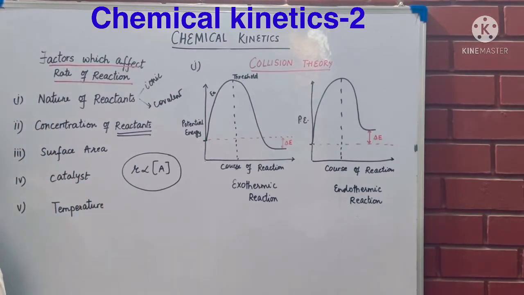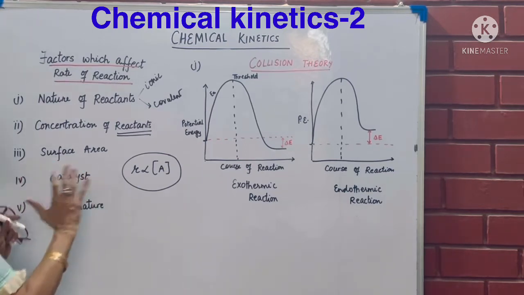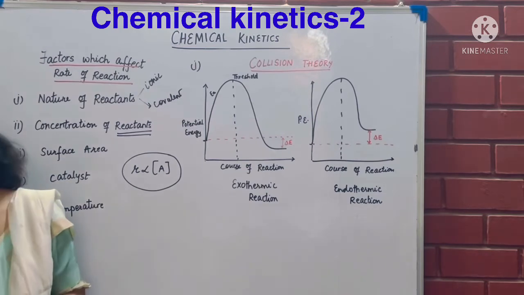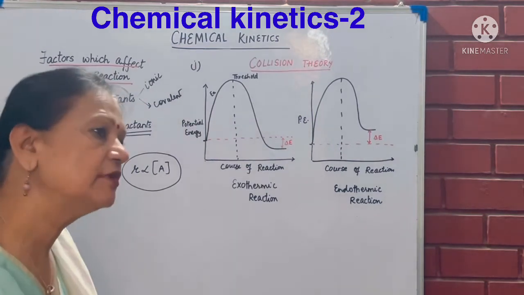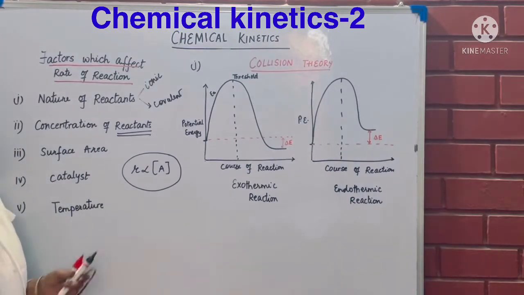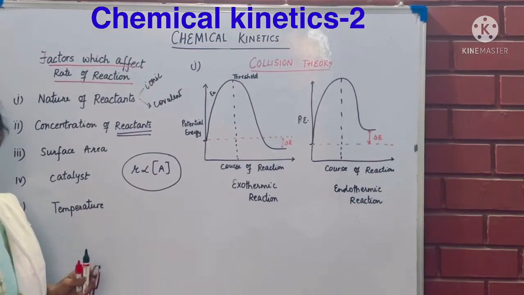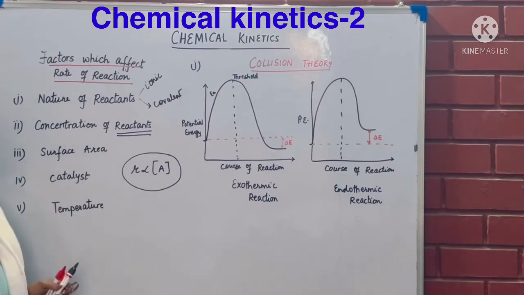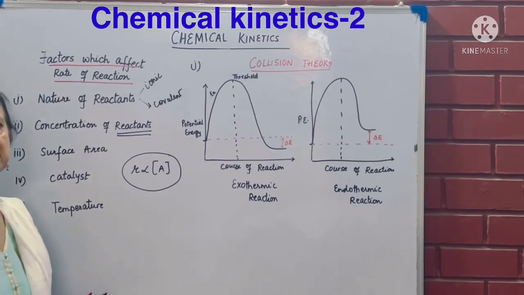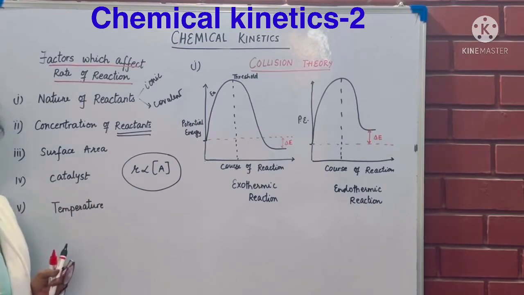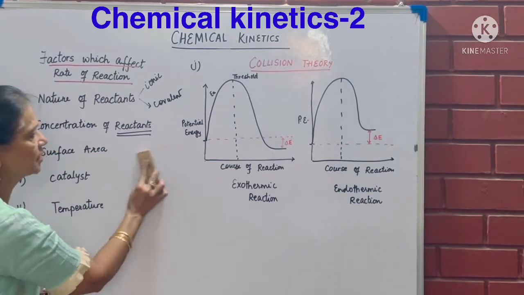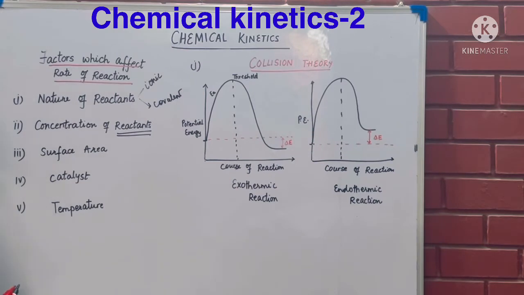Surface area. Surface area means that I have a reactant, say, in a solid state or in a liquid state. So reaction rate changes. And if I have, say, a solid with me, what I will do is that I will first crush that solid properly and change the surface area into a larger area. If there is a larger area, reaction rate increases with surface area. That is why you had learned in class 10 finely divided iron. Finely means very fine pieces of iron are used as a catalyst in Haber's process when we were using nitrogen and hydrogen to form ammonia. So surface area should increase, then reaction rate also increases.